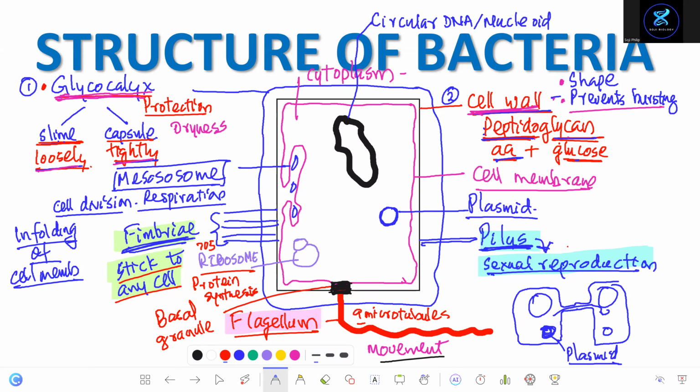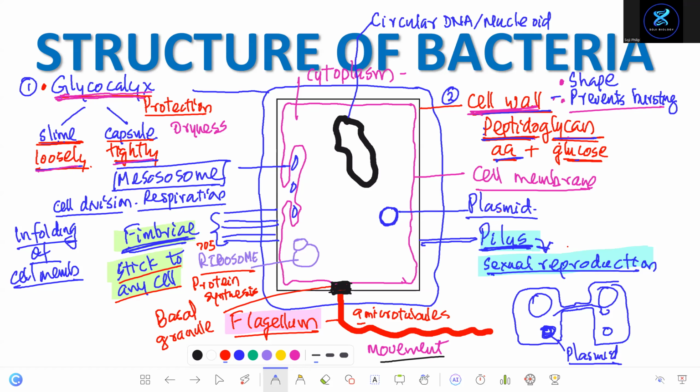There are more parts called cell inclusions, like glycogen, but due to limitation of space I'm not writing them, and you will get confused. Learn only these things for now.